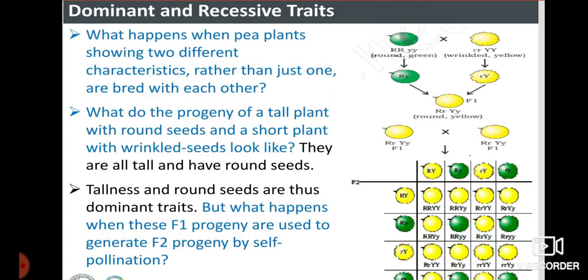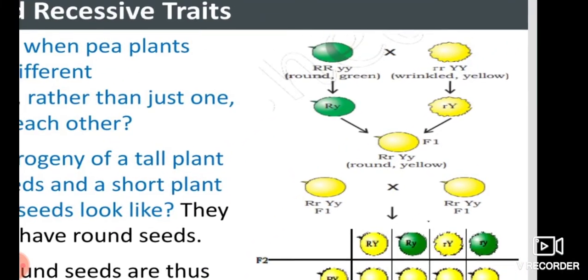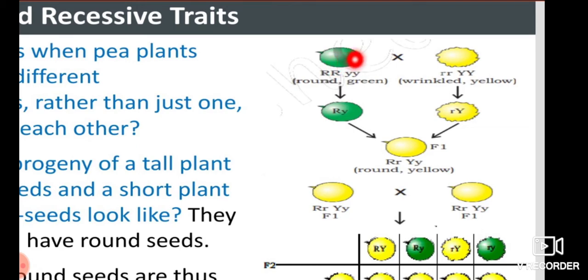So next, we have to go for dominant and recessive traits in the case where two characteristics are taken. Which are those two characteristics? You can see the example here: the shape and color of a seed. One is a full round seed, and another is a crushed, wrinkled one. One seed is green in color, and another is yellowish in color. Here they are taking two characteristics.